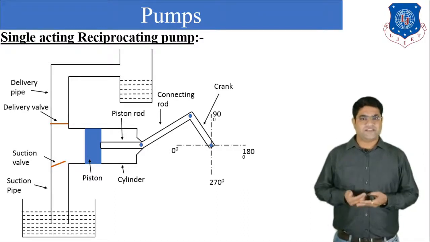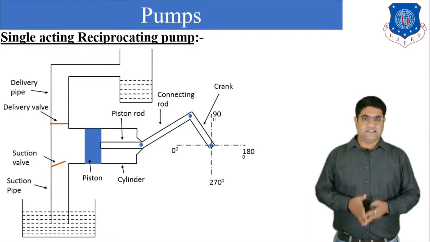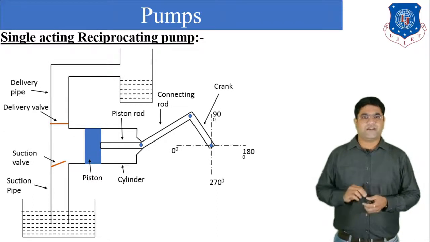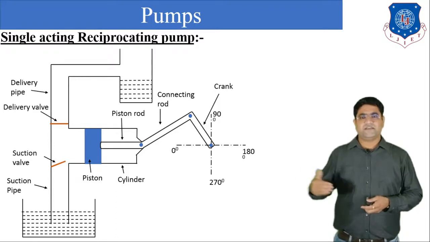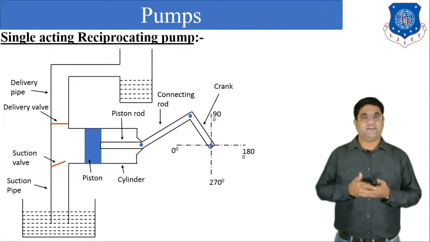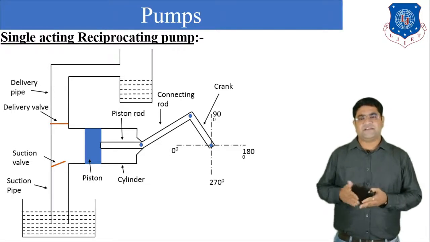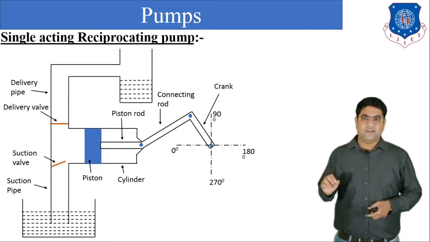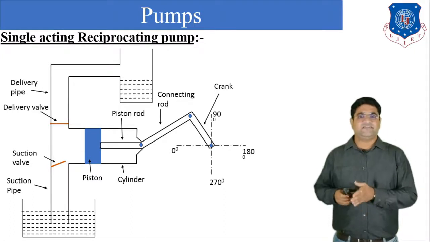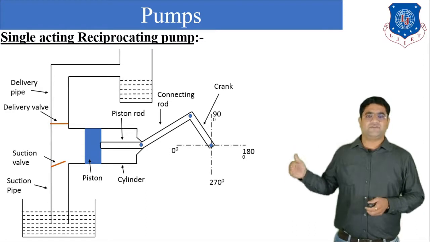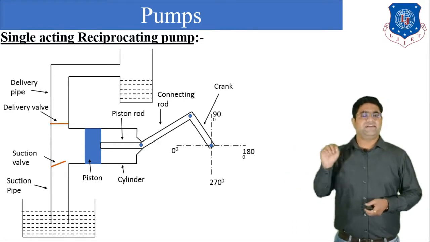Now we are going to discuss the working of the reciprocating pump. Okay, so let us start the working. What happens here? Here you can see the piston will travel from the inner dead center to the outer dead center. Now what is the meaning of inner dead center? Inner dead center means it is the leftmost position of the piston inside the cylinder. Okay, and outer dead center means it is the outermost position or the rightmost position of the piston in the cylinder. Okay, so when the piston is near to the valve, that is our inner dead center.